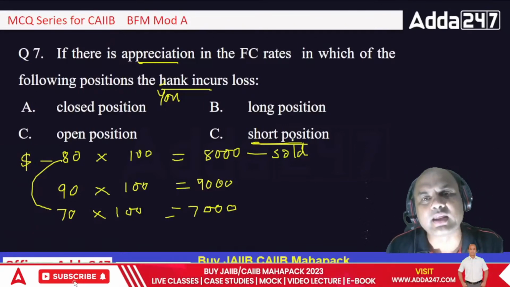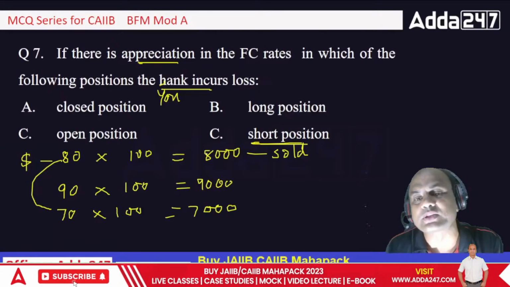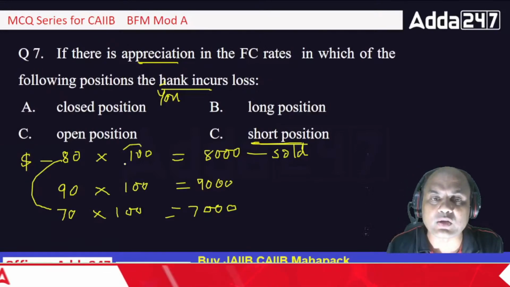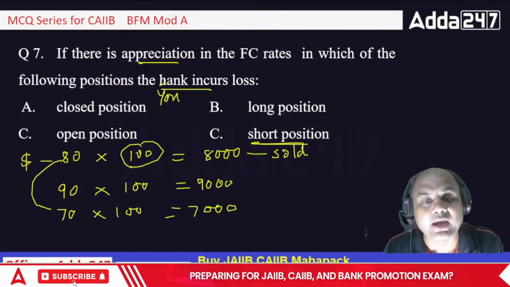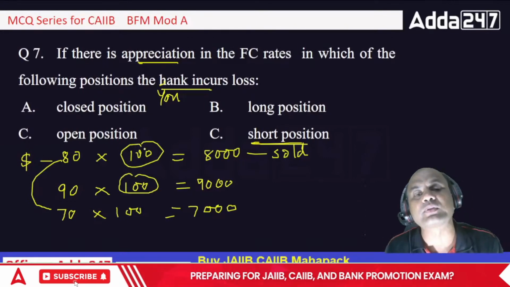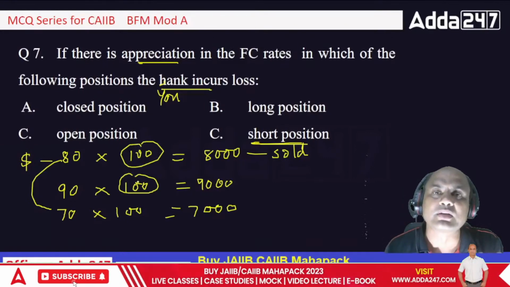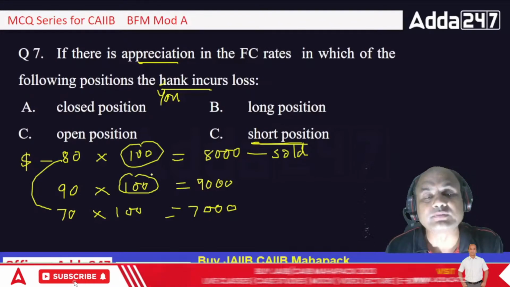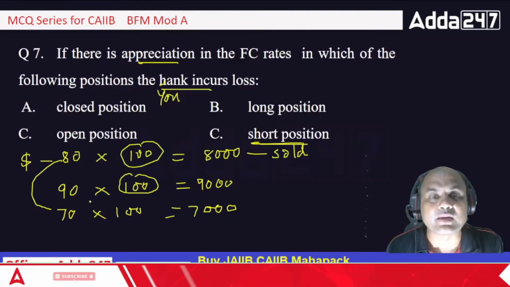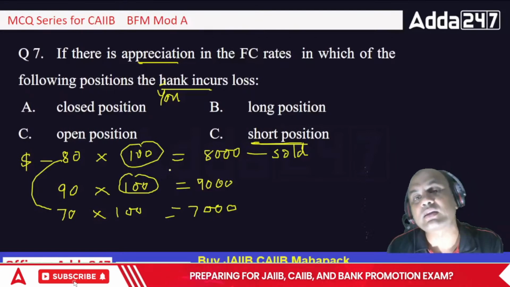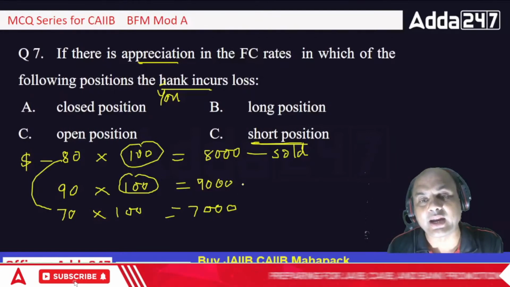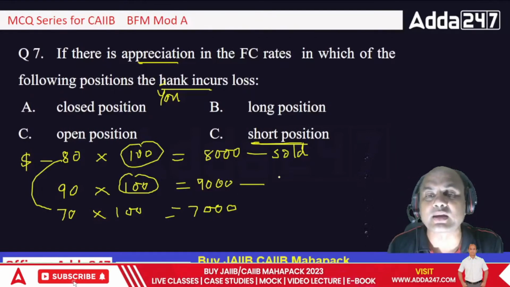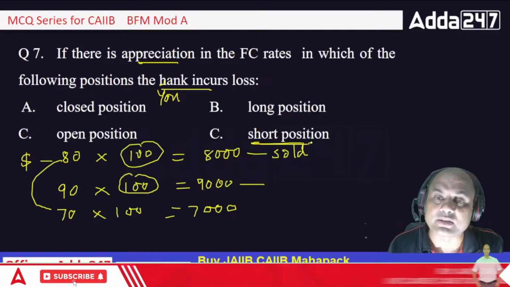In any market, you have to square off the position. Means if I have sold $100, I will have to buy $100 and square off the position. So I'll have to buy at 90. What have I done? I've sold at 8,000 and bought at 9,000. So here I'm incurring a loss in short position.